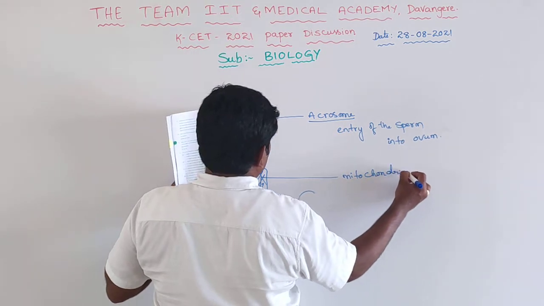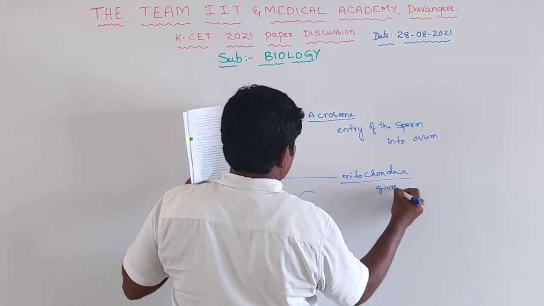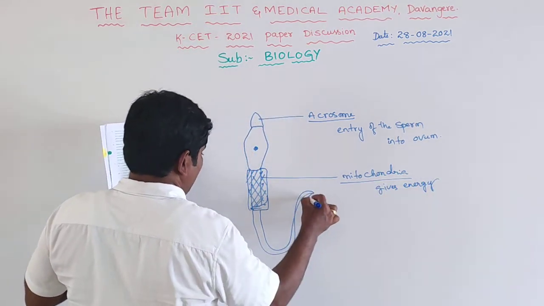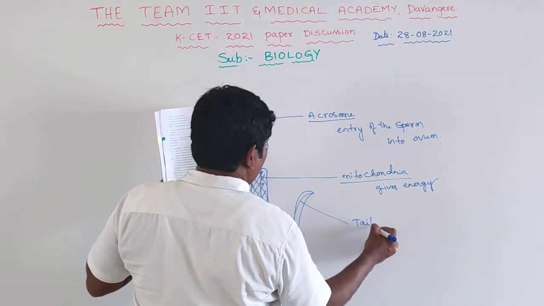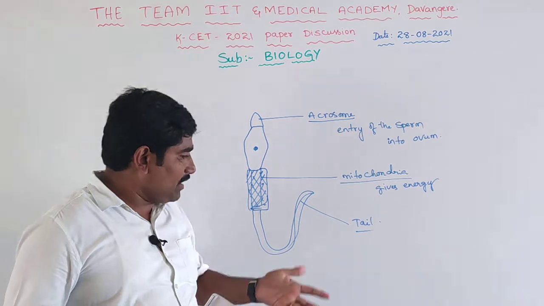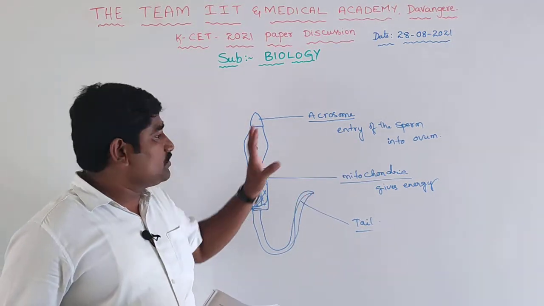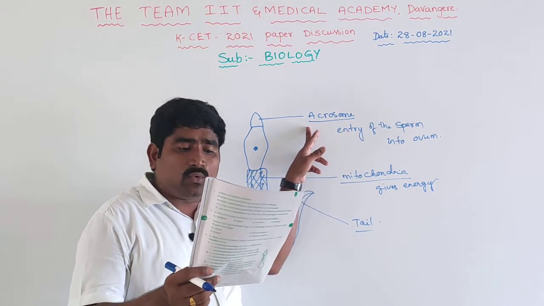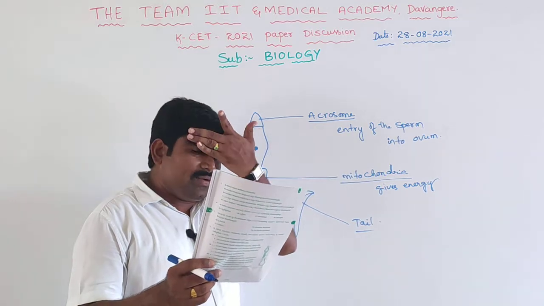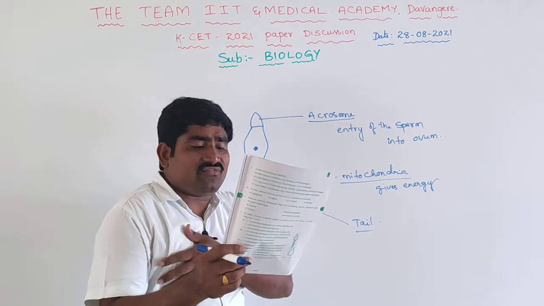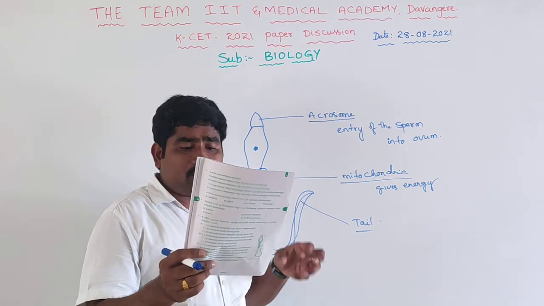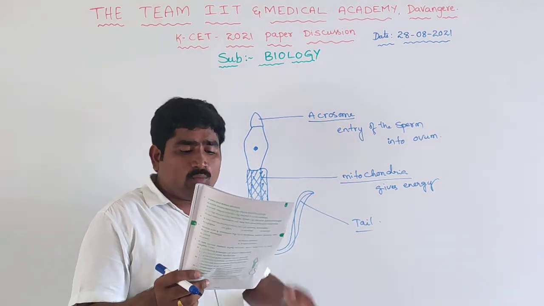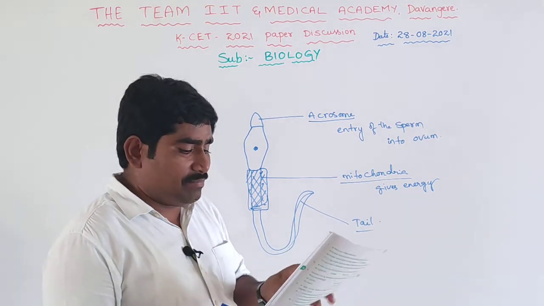Mitochondria gives energy to the sperm cell for movement. And this part is the tail. The tail is only for movement, it gives direction. So these are the 3 functions already given. In the second option, A helps in penetration of sperm into the ovum, B provides energy for the movement of the sperm, and C helps in movement of the sperm. So that is the 12th answer, B.